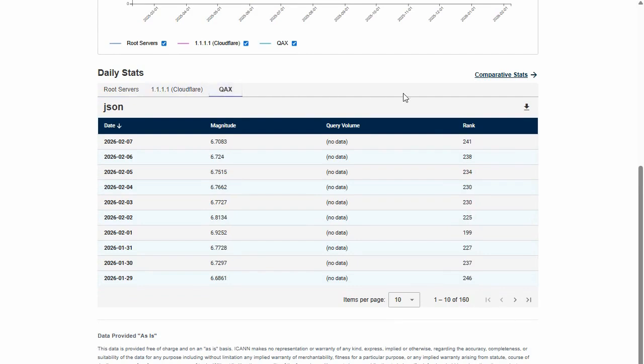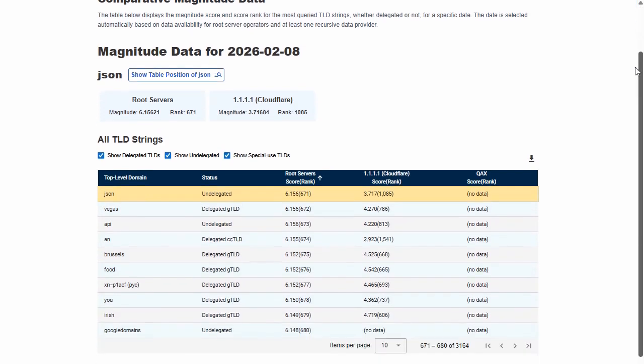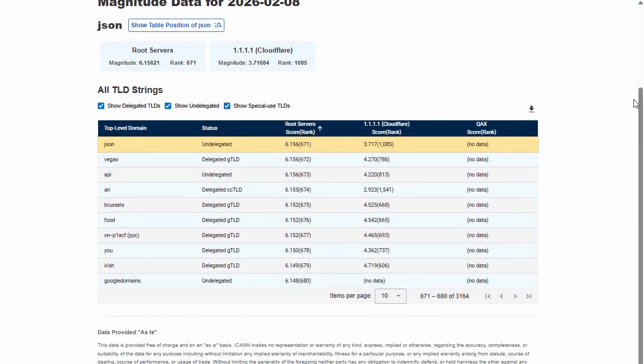To compare the string data to other strings, click Comparative Stats. The Comparative Magnitude Data table displays the magnitude score and score rank for the most queried TLD strings, whether delegated or not, on a specific date. The date is selected automatically based on data availability for root server operators and at least one recursive data provider.